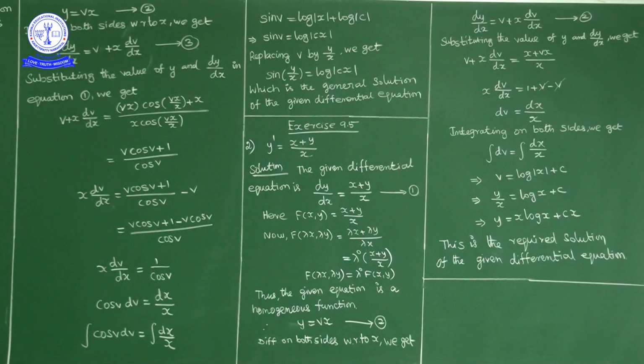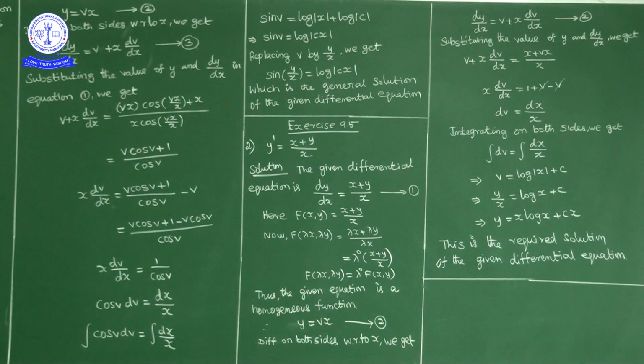So the given equation 1 is a homogeneous differential equation. As it is a homogeneous differential equation, we'll make a substitution y is equal to Vx. Substitute y is equal to Vx and differentiate with respect to x on both sides. Left hand side we get dy upon dx, right hand side v into derivative of x with respect to x, which is 1, plus x into derivative of v with respect to x, which is dv upon dx. So dy upon dx is equal to v plus x into dv upon dx.